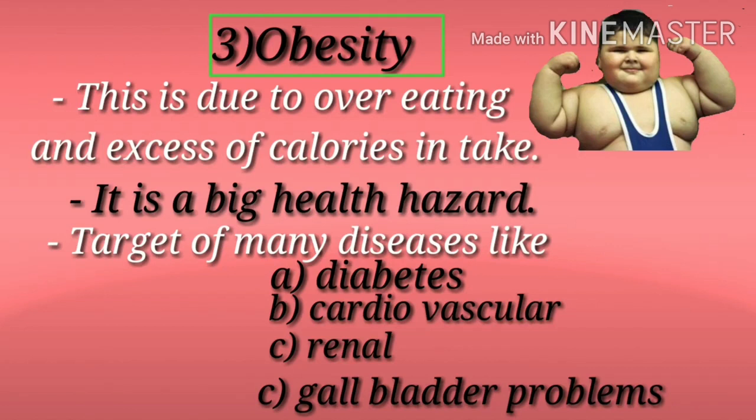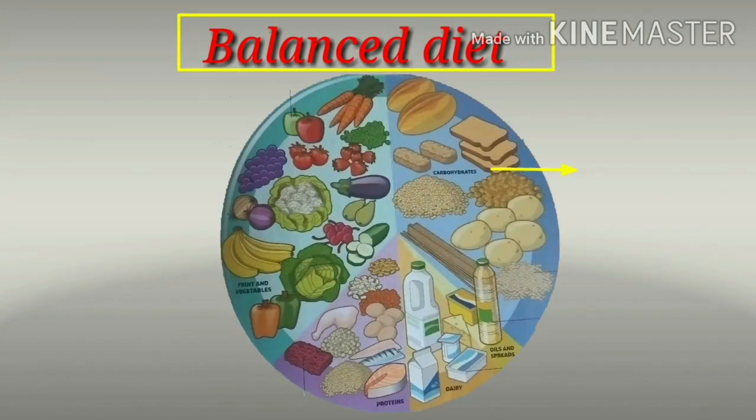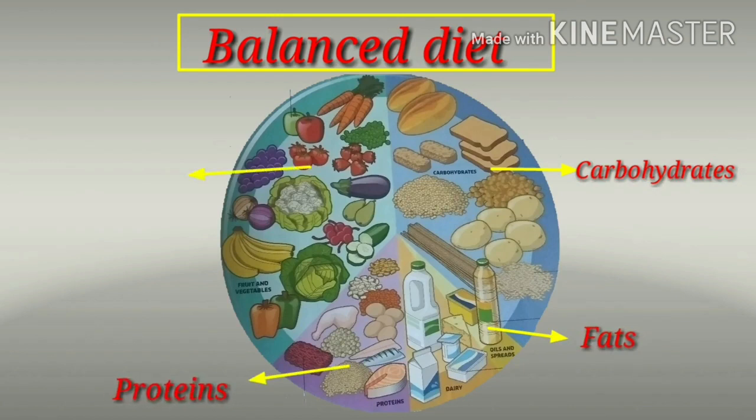So we have to avoid all junk foods and other food habits which lead to obesity. A balanced diet is required to avoid all these diseases, consisting of all nutrients: carbohydrates, proteins, fats, vitamins and minerals.